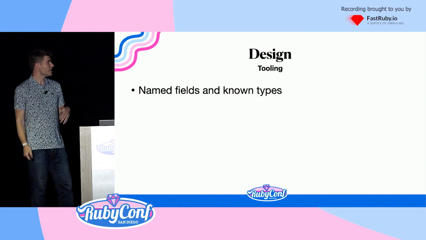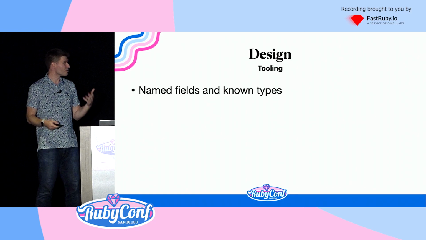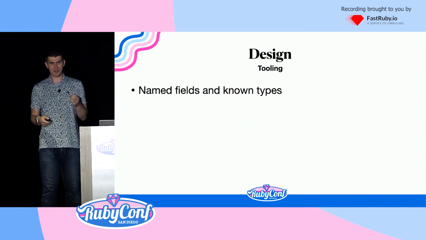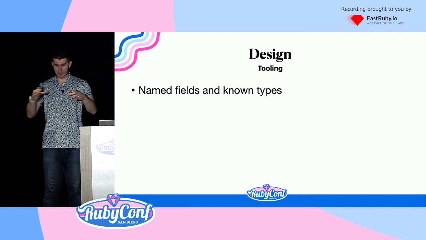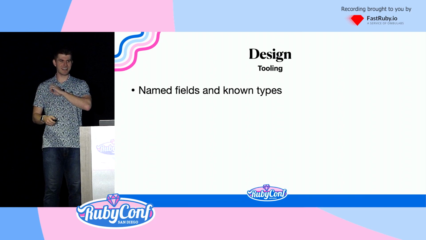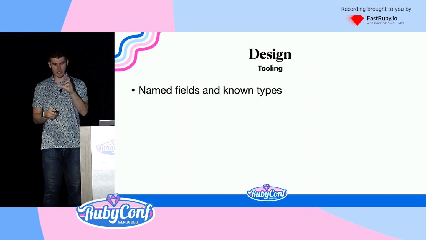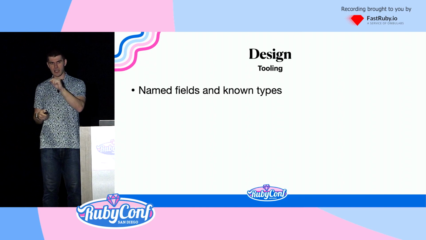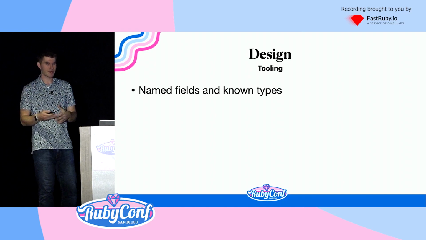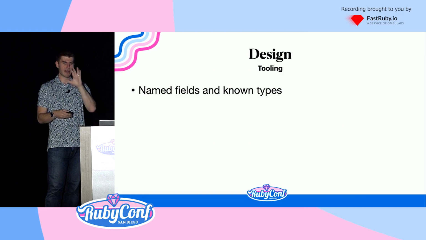Designing for tooling means named fields and known types. Almost all Ruby parsers out there give you S-expressions with a big old array. That's a pain if you want to actually do something useful. So this provides named fields. You go to a node, you have a call node, you ask for .name. That gives you the name of the method being called. So we need named fields because then the underlying implementation can change, and we have that abstraction layer to protect us from those changes.